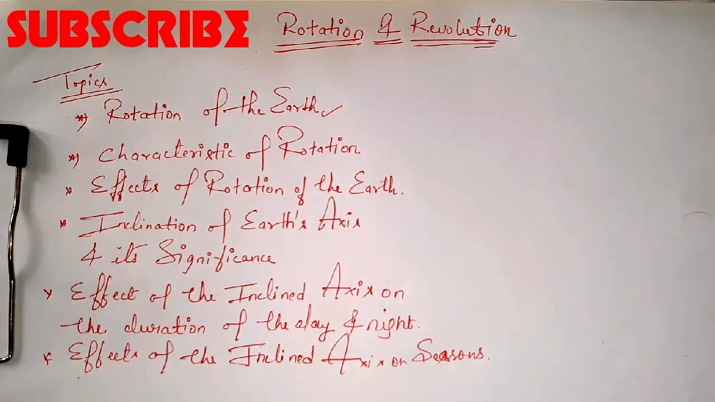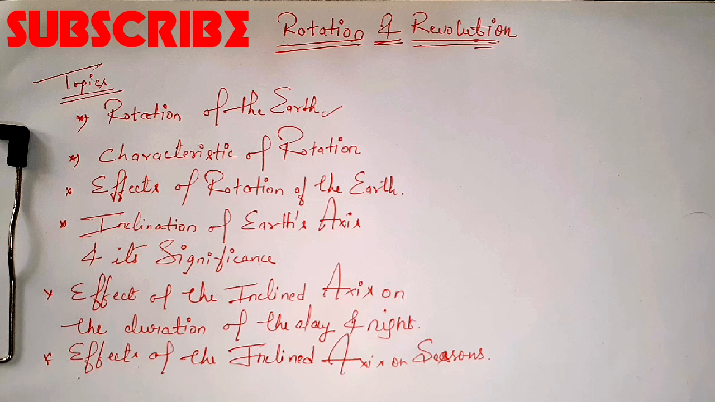The next characteristic is the inclination of the earth. The earth is inclined, that means it is tilted, in the same direction, towards the pole star. As it moves around the sun, the angle at which the earth is tilted is known as the inclination of the earth's axis.